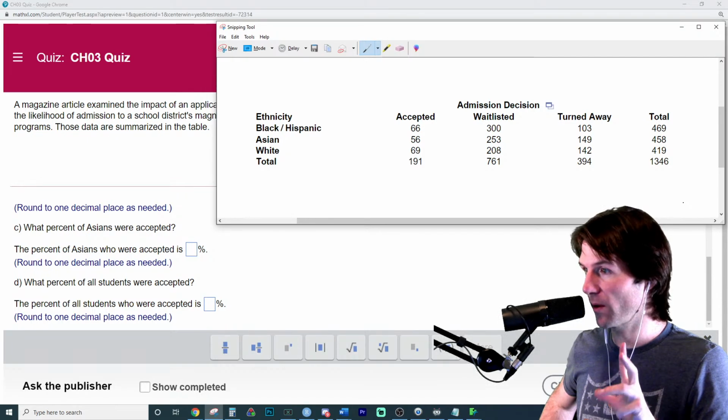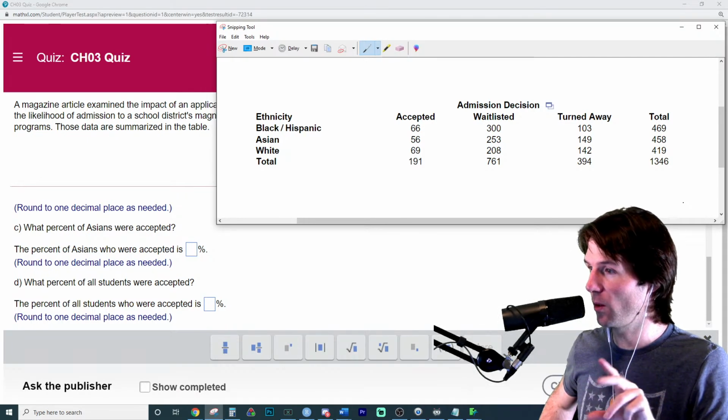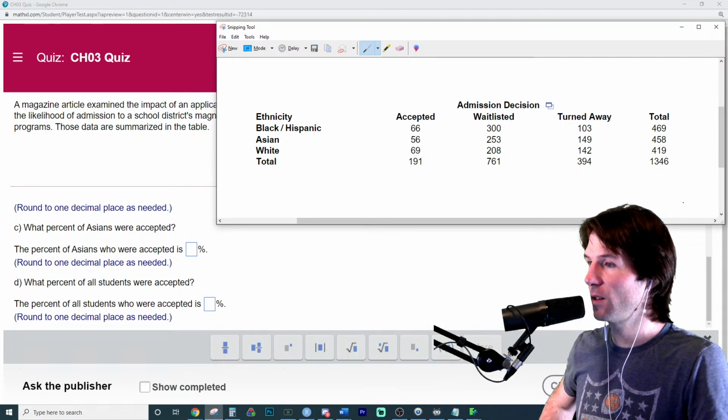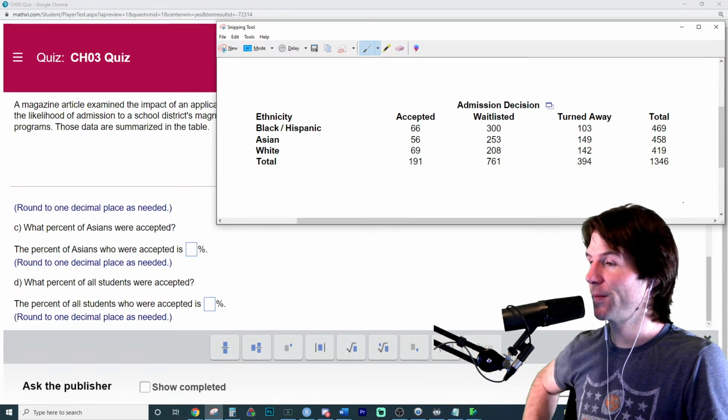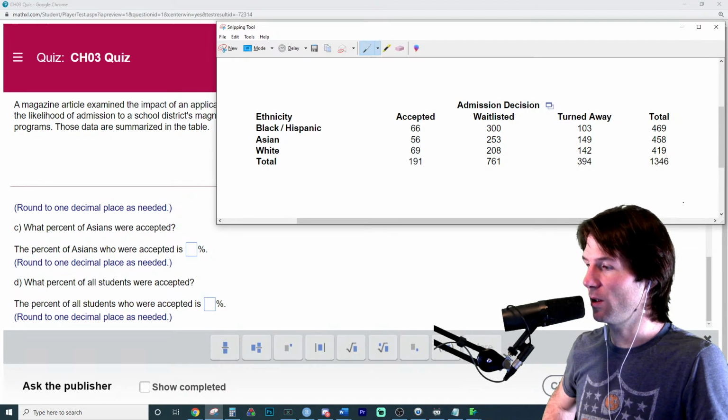Marginal means we're only talking about one variable. Conditional means we're doing both and looking within the two variables. So is that marginal or conditional? What percent of Asians were accepted? Would that be marginal or conditional?